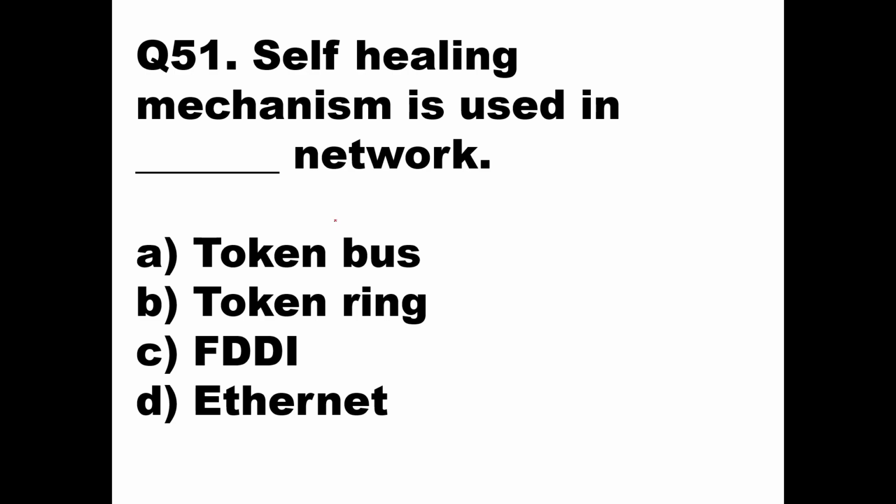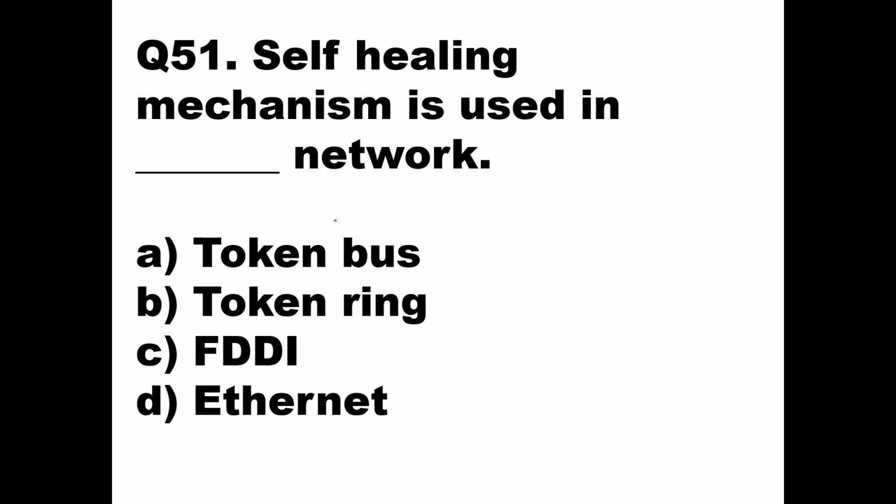To avoid this problem, a next type of method is used where there are two types of rings: one is the primary ring and one is the secondary ring, and this takes place in FDDI. FDDI is a Fiber Distributed Data Interface system in which fiber optics are used and a network is made.